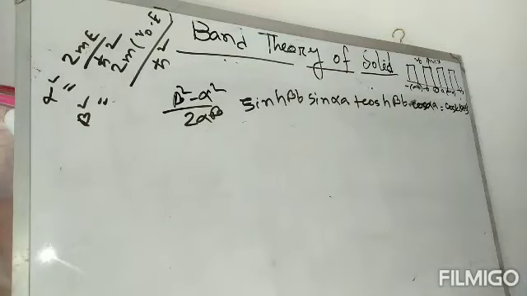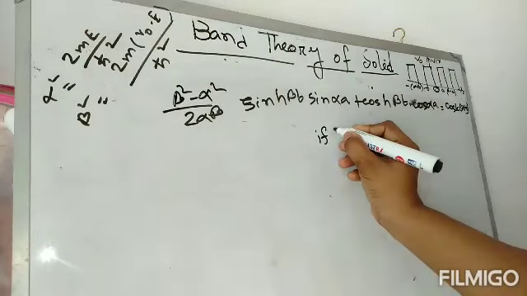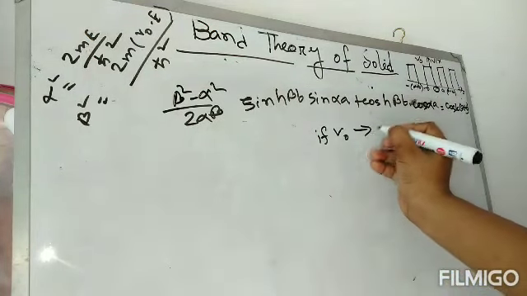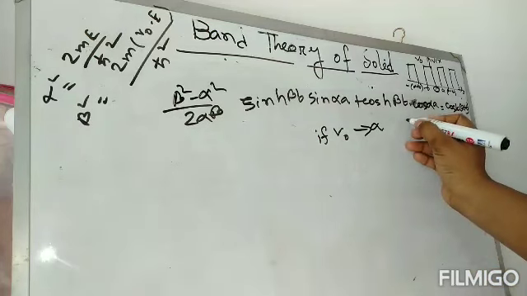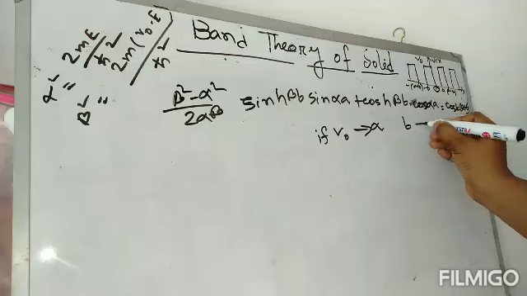Now we will consider the condition: if V naught tends to infinity, then b tends to 0.